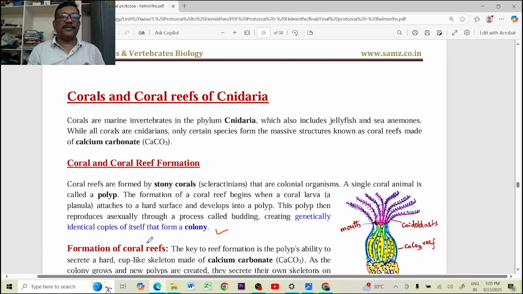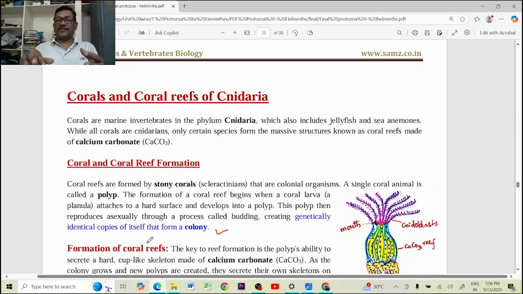Now the topic is about the corals and coral reefs of cnidaria. This is the special, unique character of the cnidarians. We do not find this character in any other animals. These corals make coral reefs. These corals can secrete calcium carbonate, and the calcium carbonate is solidified. The calcium carbonate shells are formed, solidified, and they can form the coral reefs.